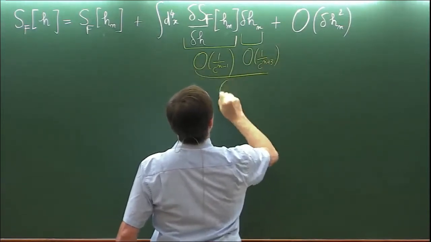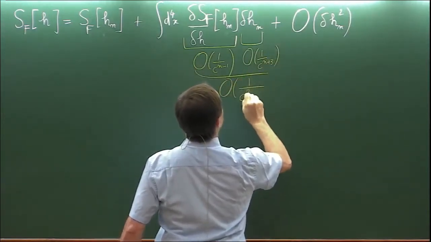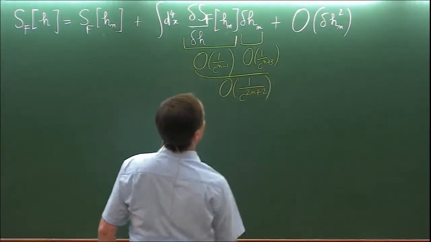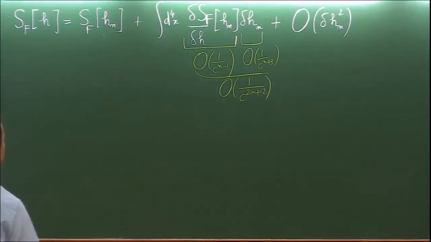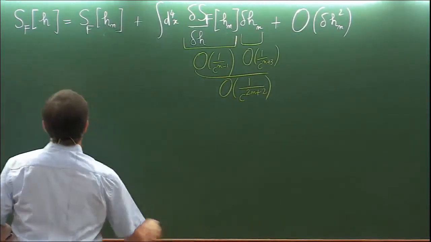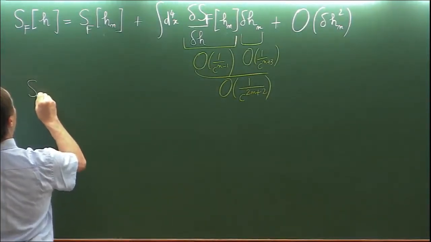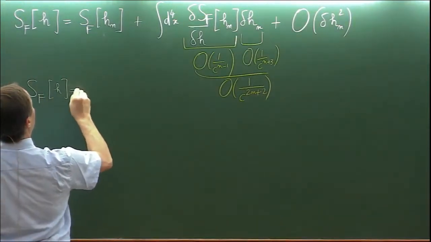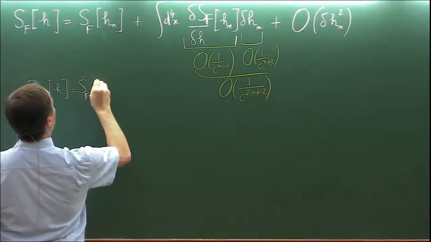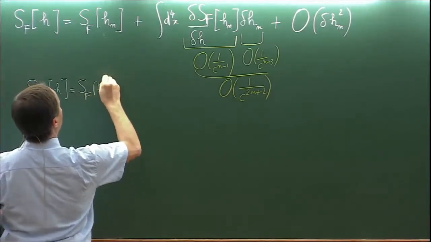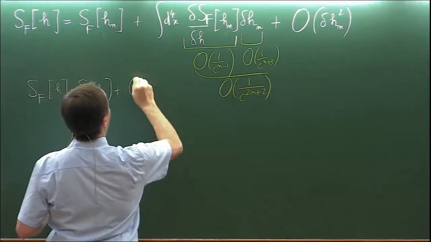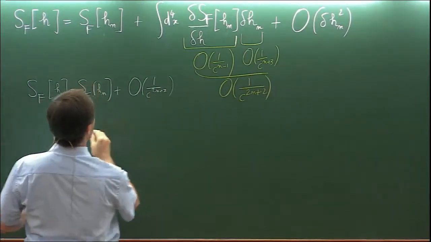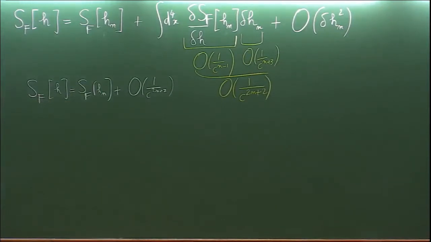Which means that this will be of order 1 over c^(2n+2), which means indeed that my action is correct, plus O(1/c^(2n+2)), which means that it is correct up to nPN order.